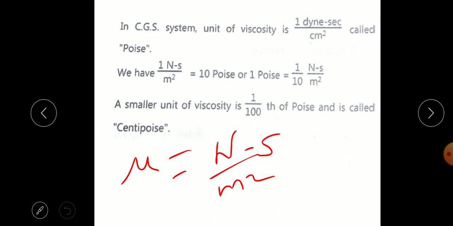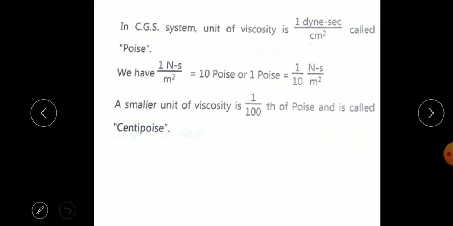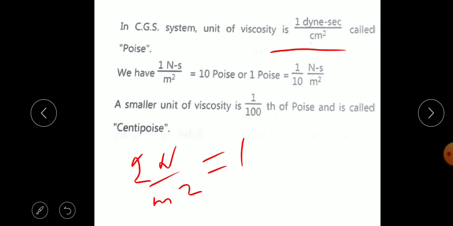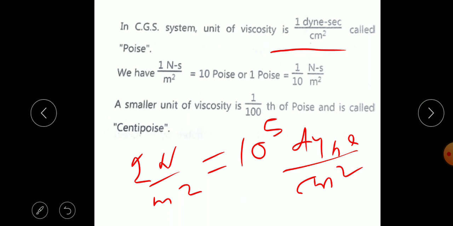And we can obtain the CGS unit; the unit of viscosity is dyne second per centimeter square.